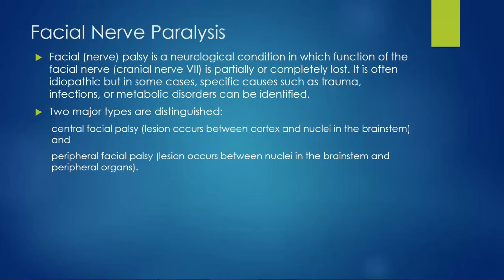Two major types are distinguished. First, we have central facial palsy, in which the lesion occurs between the cortex and the nuclei in the brainstem. And then we have peripheral facial palsy, in which the lesion occurs between the nuclei in the brainstem and the peripheral organs.